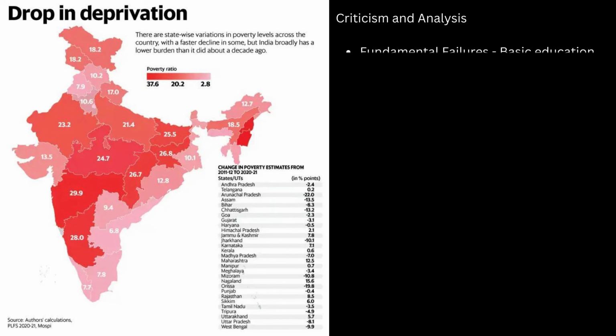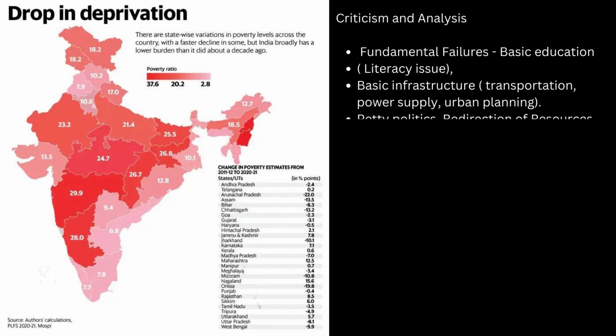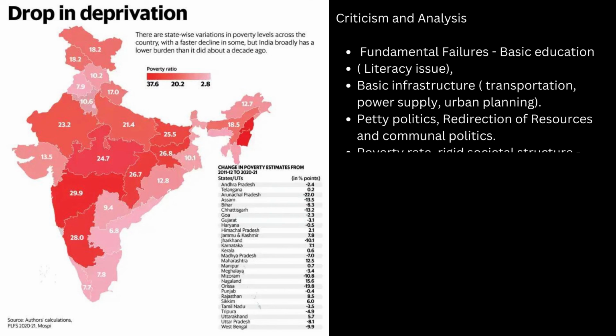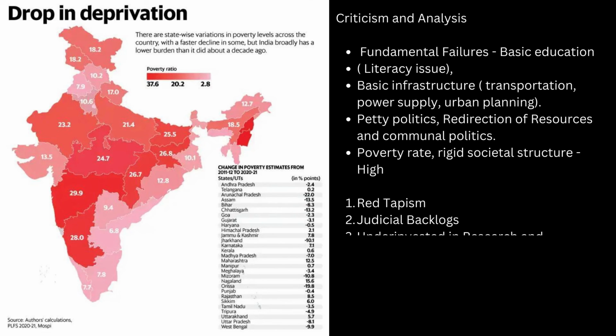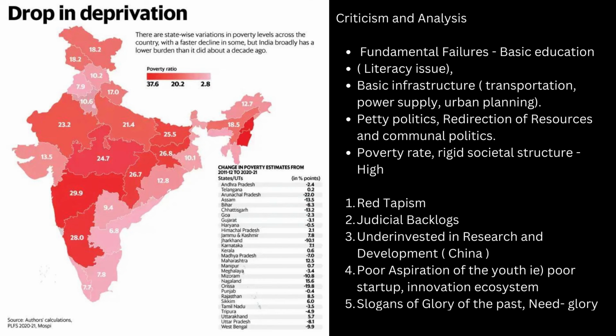Despite India's progress, several fundamental challenges persist. Basic education and literacy remain issues alongside inadequate infrastructure in transportation, power supply, and urban planning. Petty politics and communal tensions often lead to misdirection of resources. Poverty rates and rigid societal structures continue to be high. The significant challenges include bureaucratic red tape, judicial backlogs, underinvestment in research and development compared to countries like China, a big startup and innovation ecosystem, overemphasis on past glories rather than present achievements.